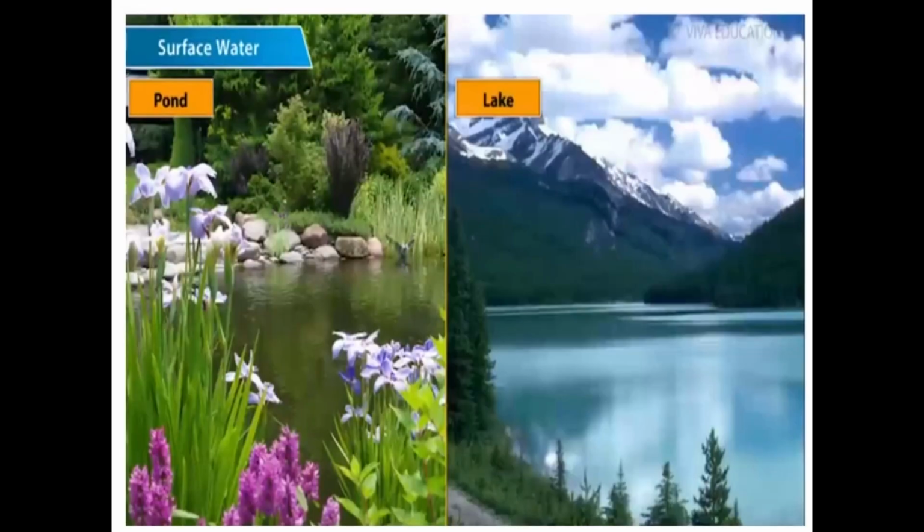Next is lakes and ponds. A pond is a small body of water surrounded by land. It is smaller than a lake. Water in lakes and ponds contains soil and other impurities, so it can be used by us only after purification.